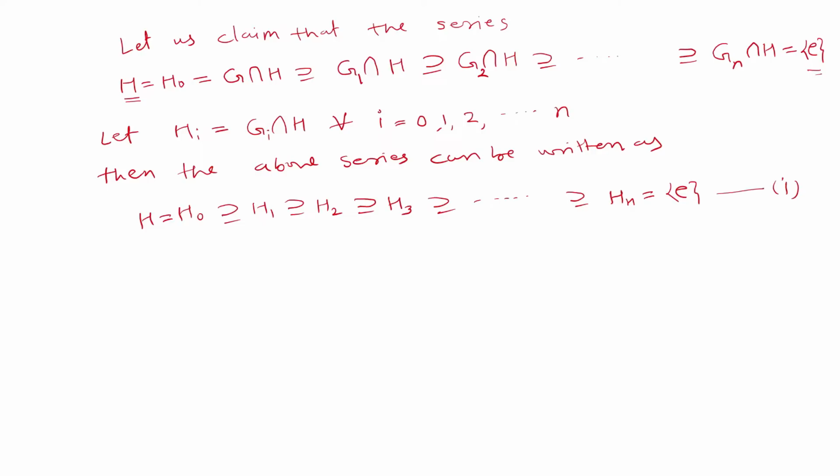So next we show that this series number 1 is actually a soluble series for the group H, and for this purpose we introduce a mapping. So consider this mapping. Suppose the mapping is phi, and it is from Hi to Gi by Gi plus 1.